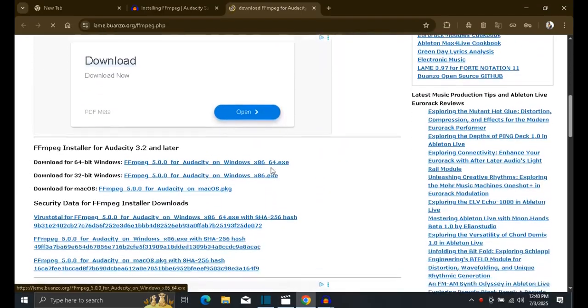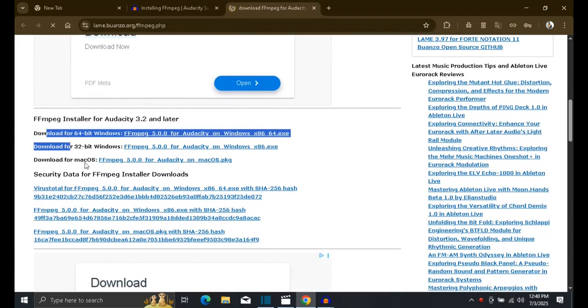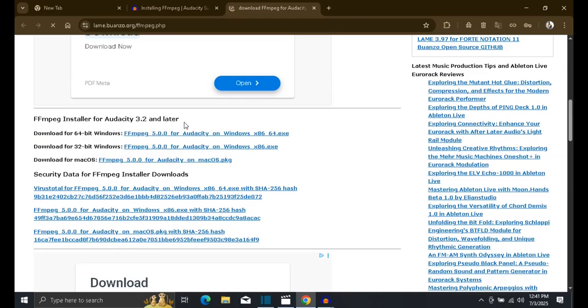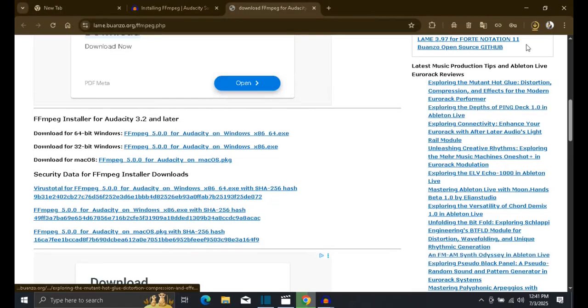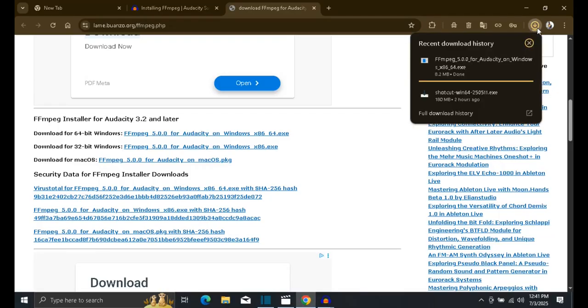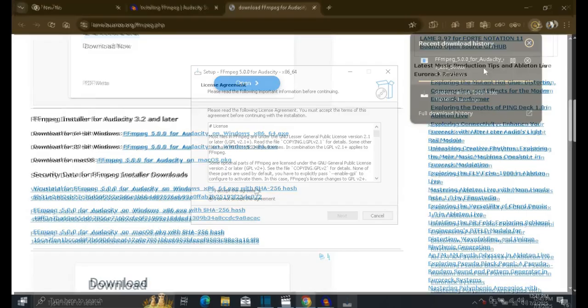Here you can see the Windows versions. My laptop has Windows 10 64-bit, so I download that file. After that download, which is not very large, it's approximately, you can see in Chrome, in total it is 8.2 MB.